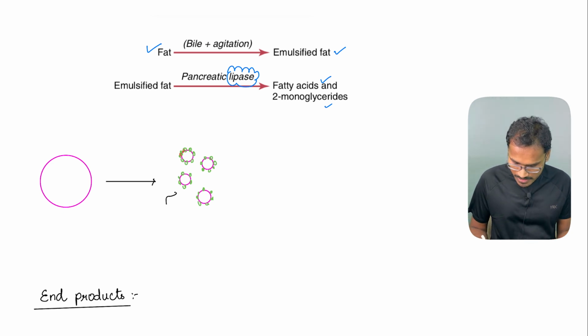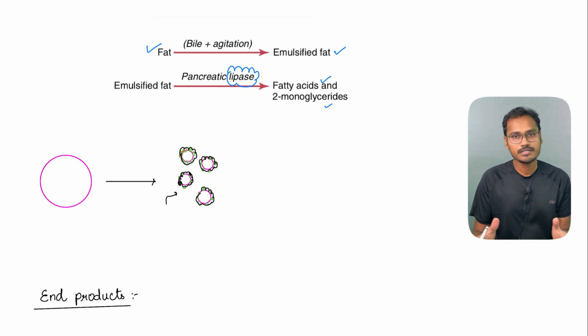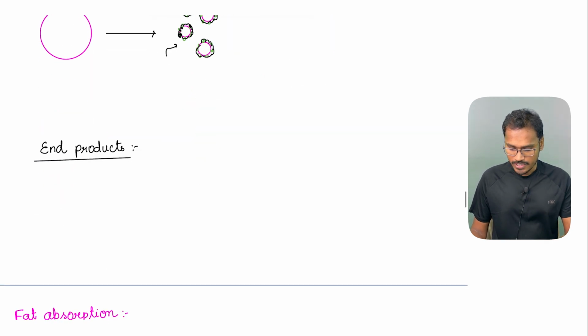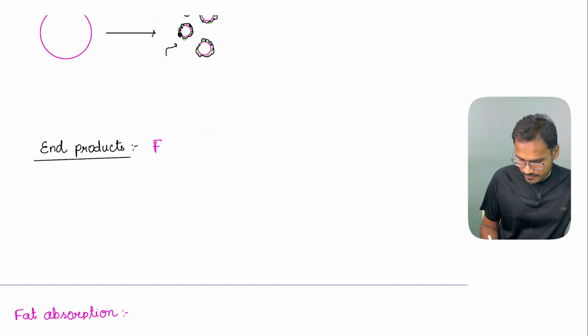When the lipase comes in, it finds small molecules and can attach to them easily and cause the breakdown of these fat molecules. That is the overall process. Somebody is coating and preventing them from joining, and the next person comes and attacks them for digestion. The end products formed are free fatty acids and two monoglycerides.